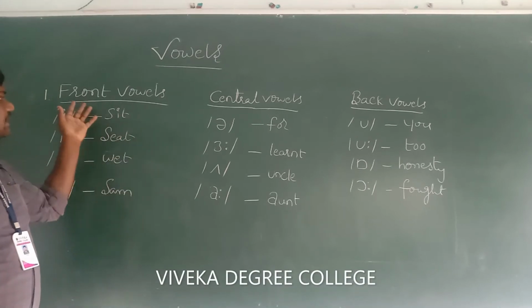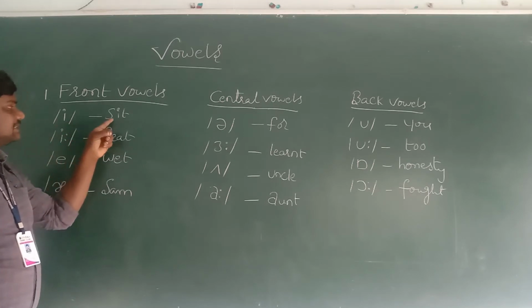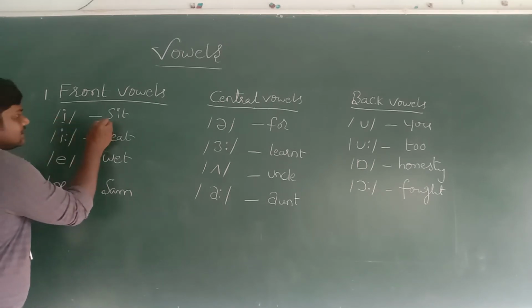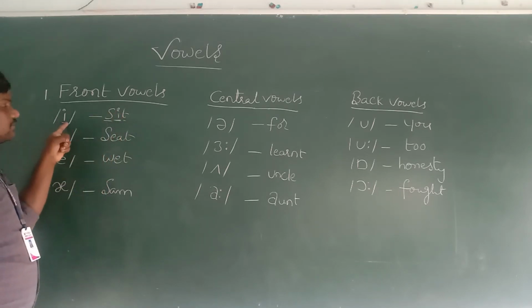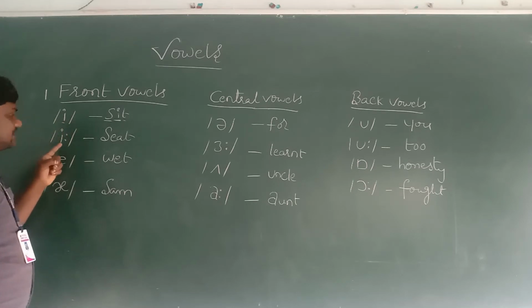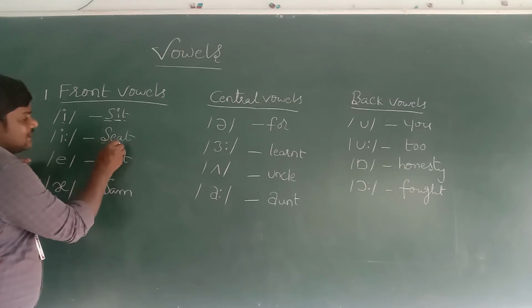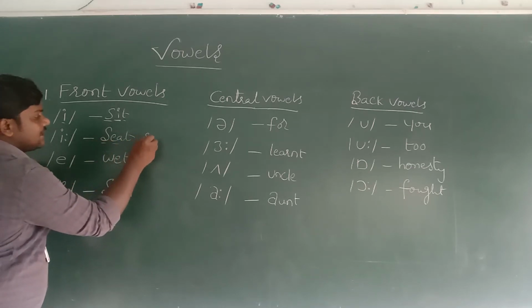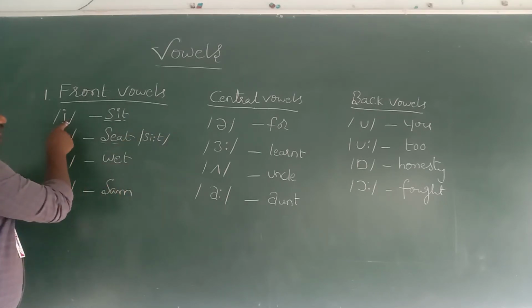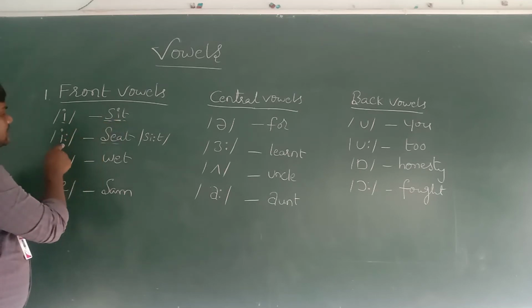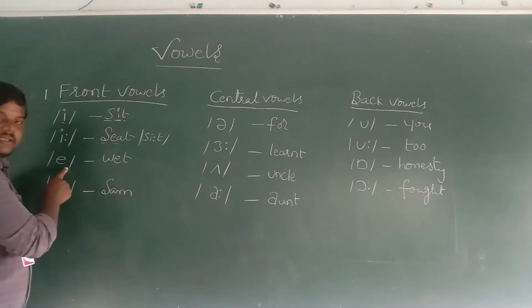Example for front vowels: sit, eat. This is the short vowel E, and this is long E. Eat, seat. We can write seat in phonetic transcription like this. This is short E, sit. This is long E, seat. Next one is A.